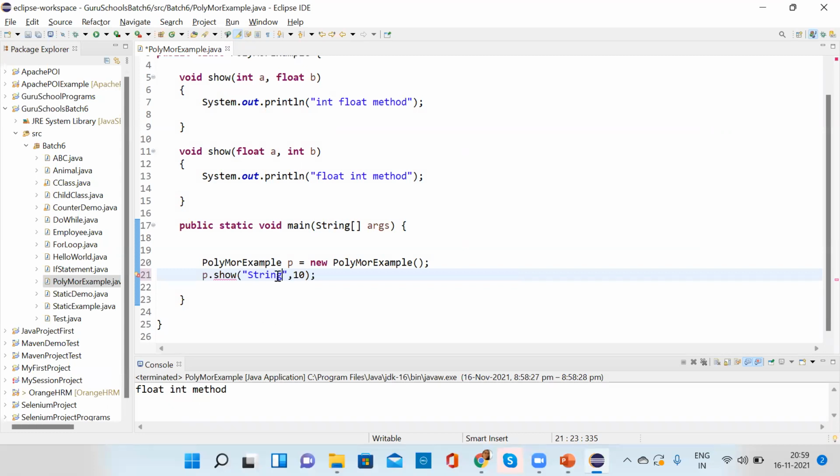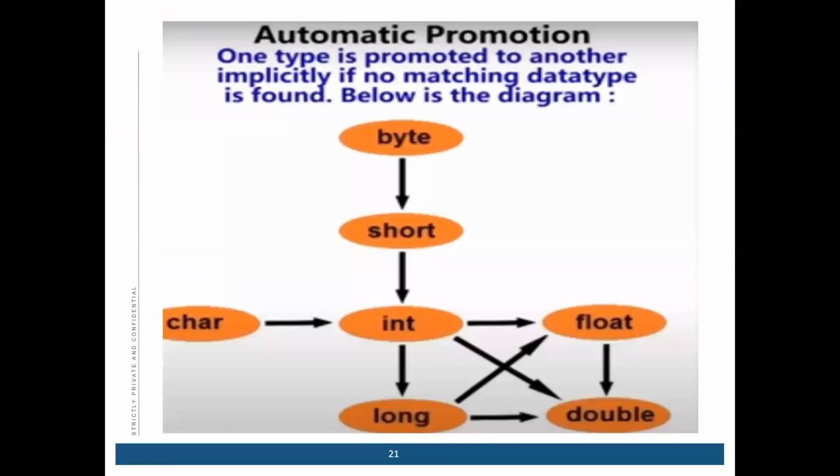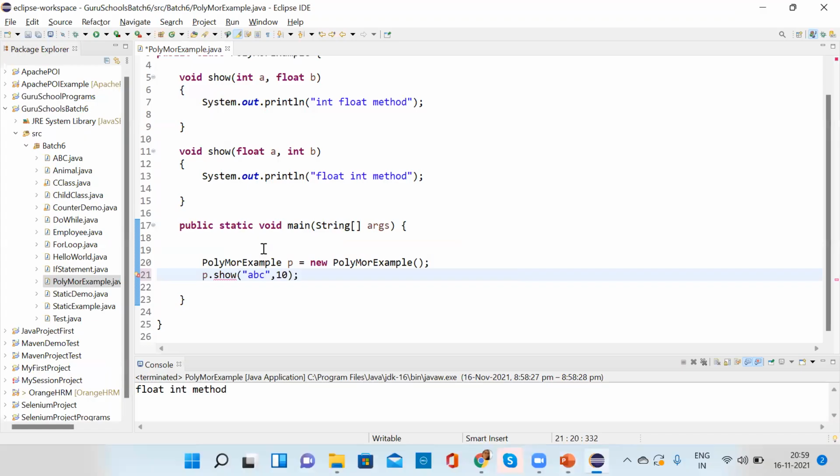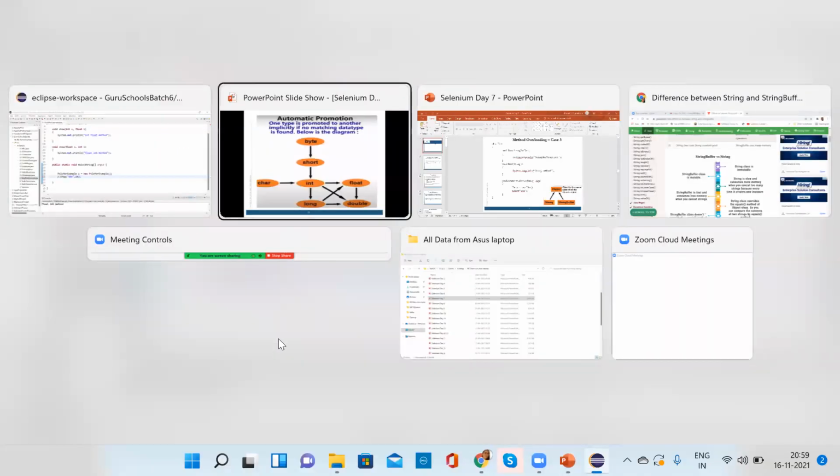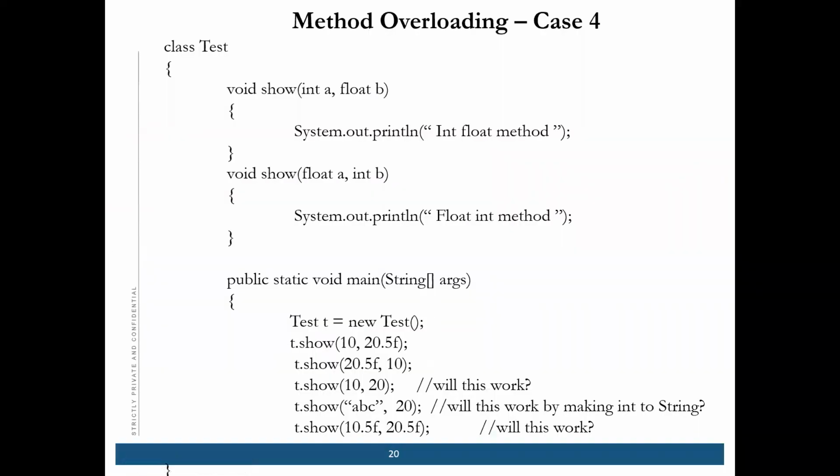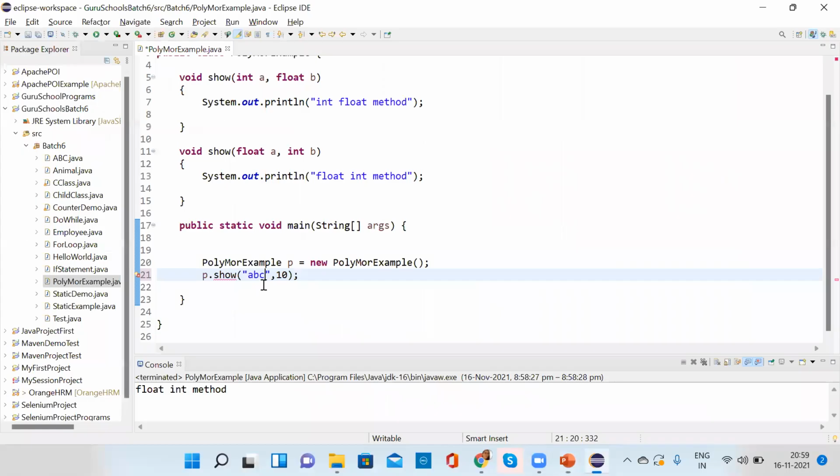So a string we cannot call. ABCD, ABC or anything, we cannot call. Why? Because there is no automatic promotion for string. Clear? Now put a character there, single quote, only a character. It will work only if you give an integer, and you need to give a float.